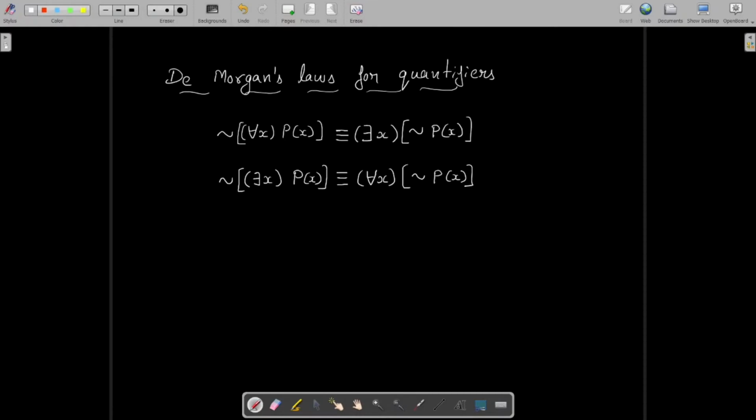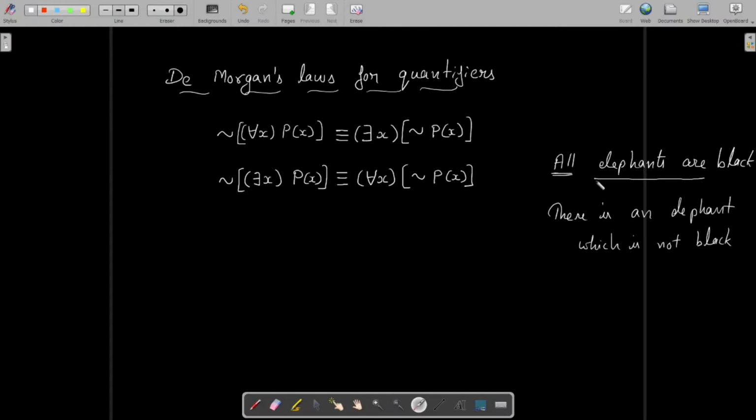For example, consider a proposition having the quantifier for all. All elephants are black. This is a proposition involving the quantifier all, and suppose we want to negate this proposition. The negation is: it is not the case that all elephants are black. In other words, all elephants are not black. And in other words, there exists at least one elephant which is not black. So the negation of this proposition is there is at least one elephant which is not black.